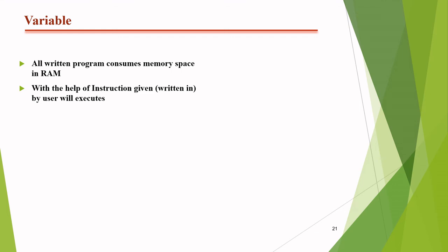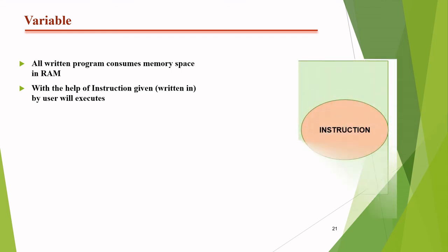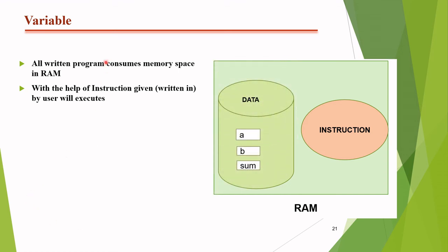Again, with the help of the instructions given by the user, the program will execute. That means the written content will execute with the help of some instructions. By the instructions, the CPU can understand whether the user wants to read the data, or write this data on the monitor, on the display device, and so on. There are various types of instructions given by the users, and accordingly the CPU will perform that operation.